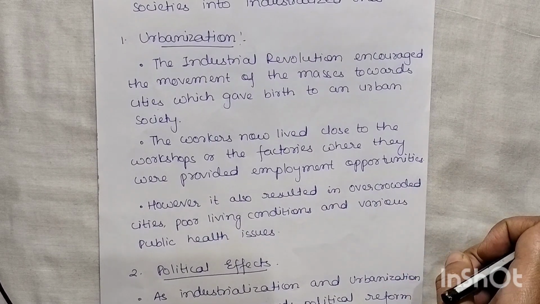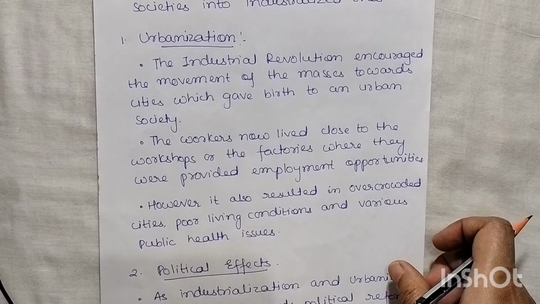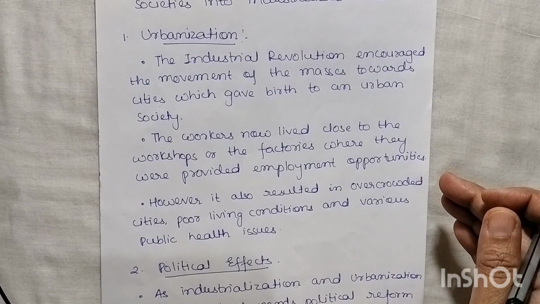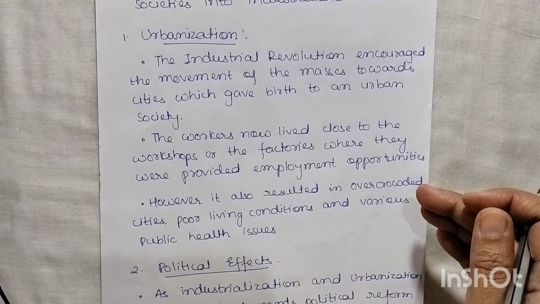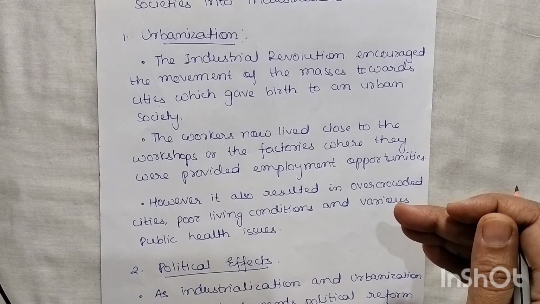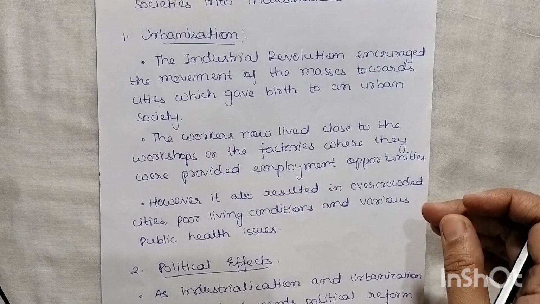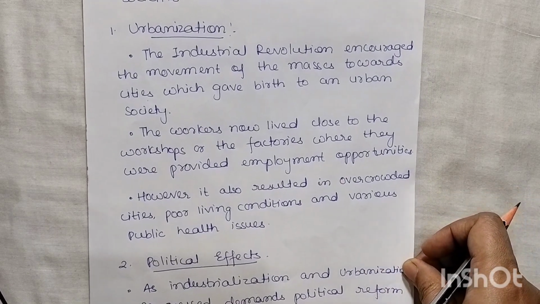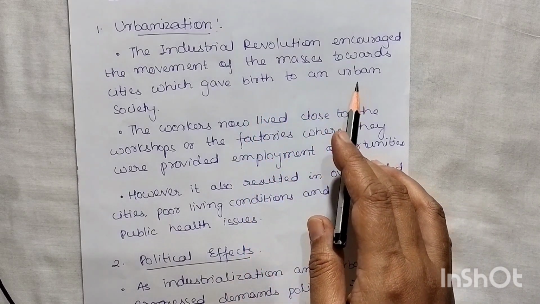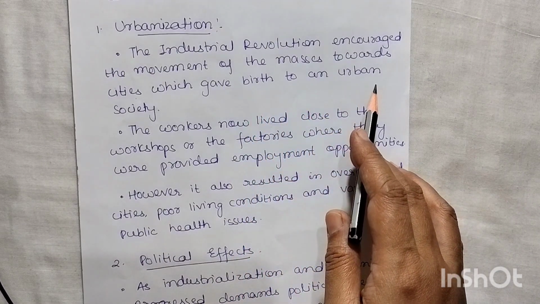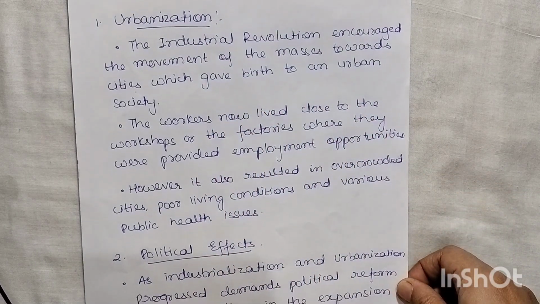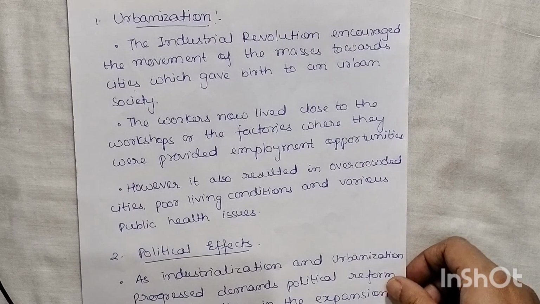due to industrial revolution. So first of all, that is the urbanization. Since industries are there, we have seen rural areas have been converted into urban areas. If properly planned, urbanization can reduce poverty and inequality by improving opportunities and the quality of life. So this one we have seen, the after effects of industrial revolution. The industrial revolution encouraged the movement of the masses towards cities, which gave birth to an urban society. So here we have seen that the people from the rural areas, from the villages, have been shifting to